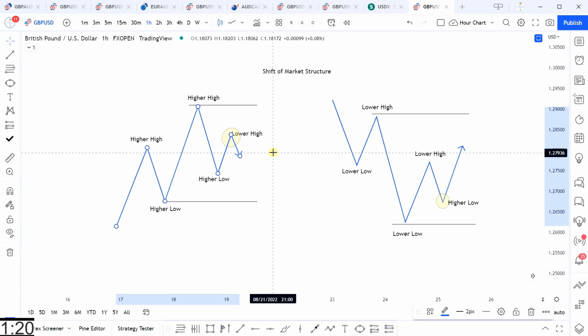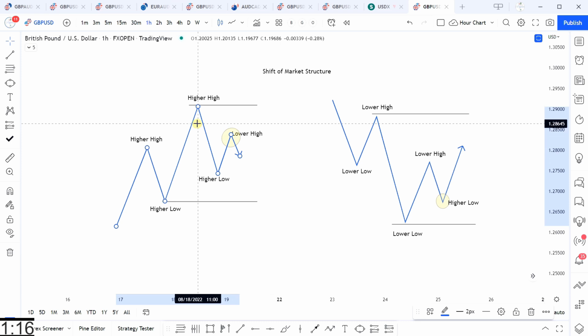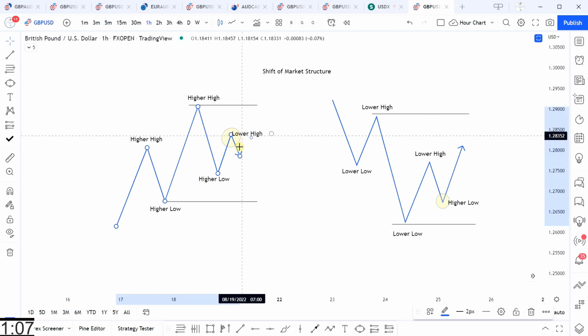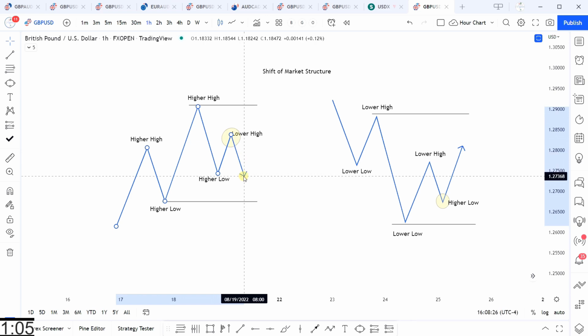When we see the shift of market structure, it's indicative of a loss of bullish momentum in this scenario or bearish momentum in this scenario, and price is not able to continue making those higher highs. And if it's not making the higher highs, it's going to fail at making the higher lows.